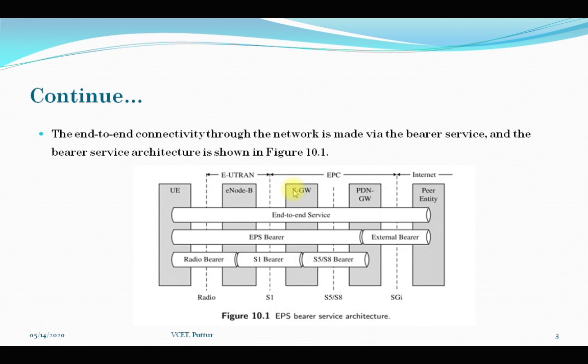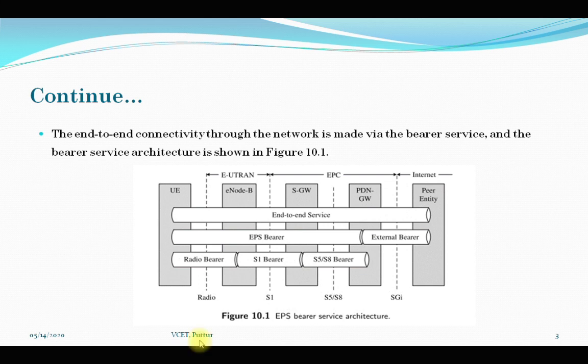Now this particular figure is the EPS, or Evolved Packet System, Bearer Service Architecture. Here you can see this Evolved Packet System bearer has to cross multiple interfaces, and across each interface it is mapped to a transport layer bearer. Now if you consider the first, that is the S5/S8 bearer, it transports the packets of an EPS bearer between a serving gateway, that is SGW, and a PDN gateway.